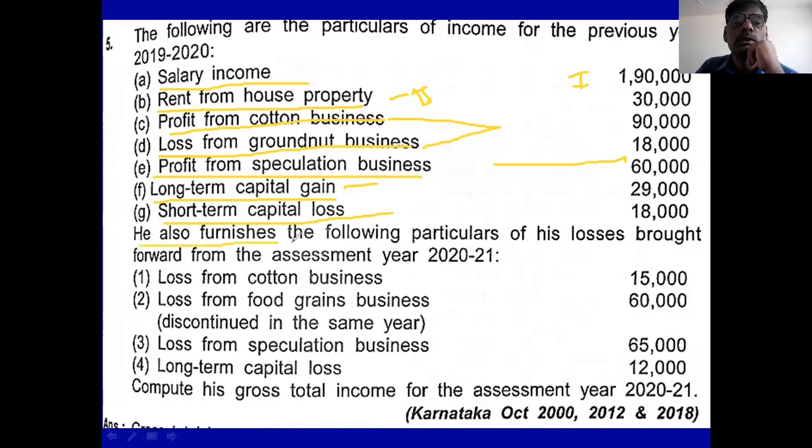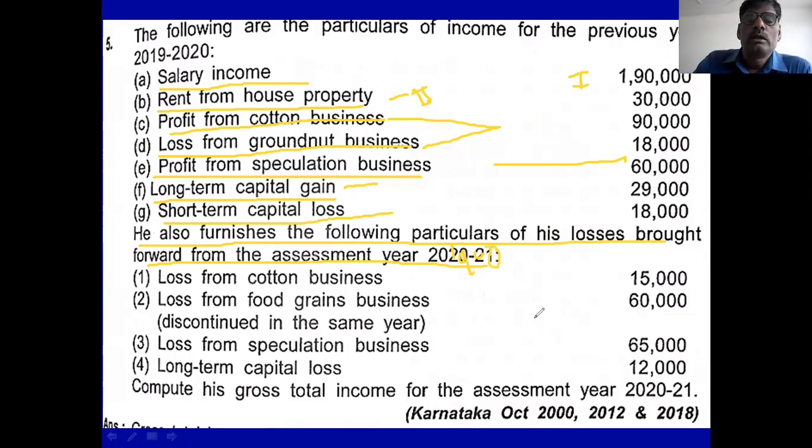He also furnishes the following particulars of the losses brought forward from the assessment year 2021. No, it is 1920. Assessment year 1920. You remember this. This date is wrongly recorded. It is assessment year 1920.